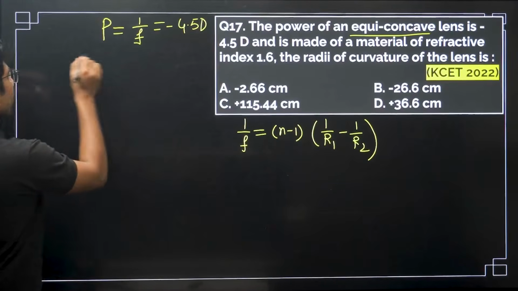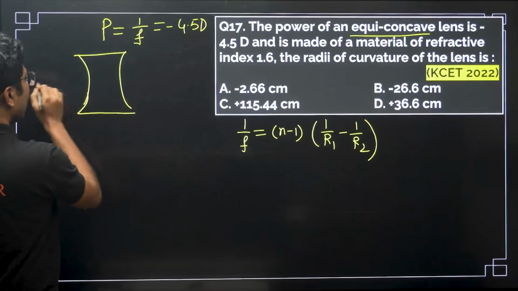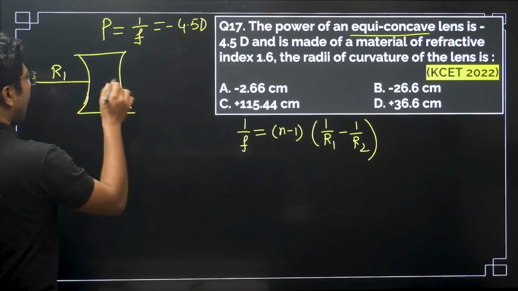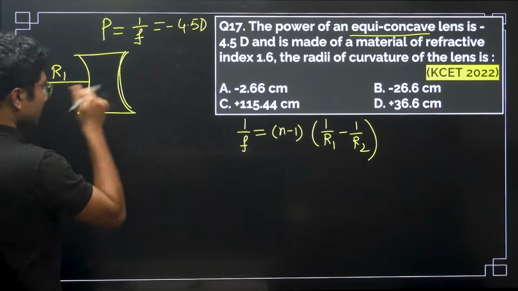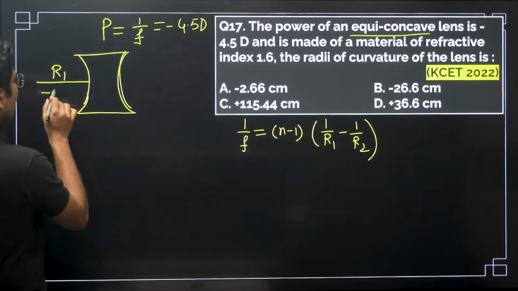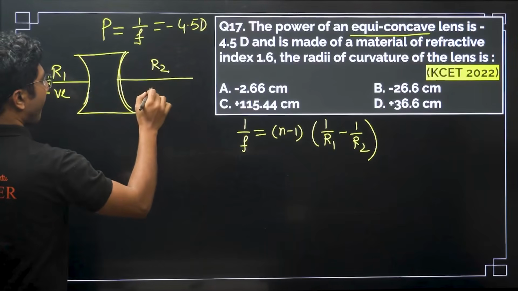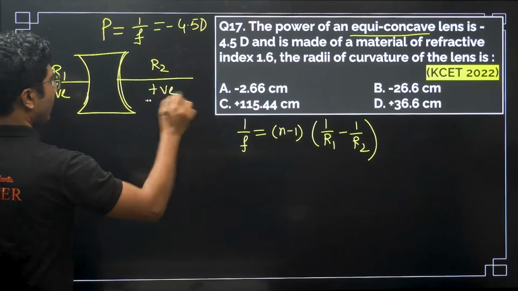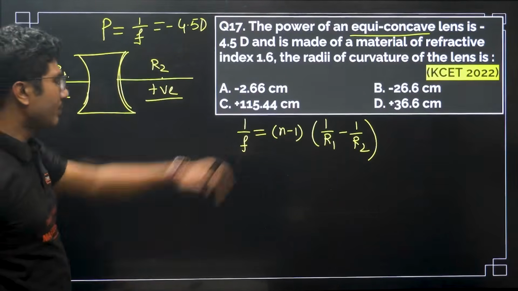Now if you see, this is an equiconcave lens. In the case of a concave lens, R1 is negative, R2 is positive. Now we have to use that.